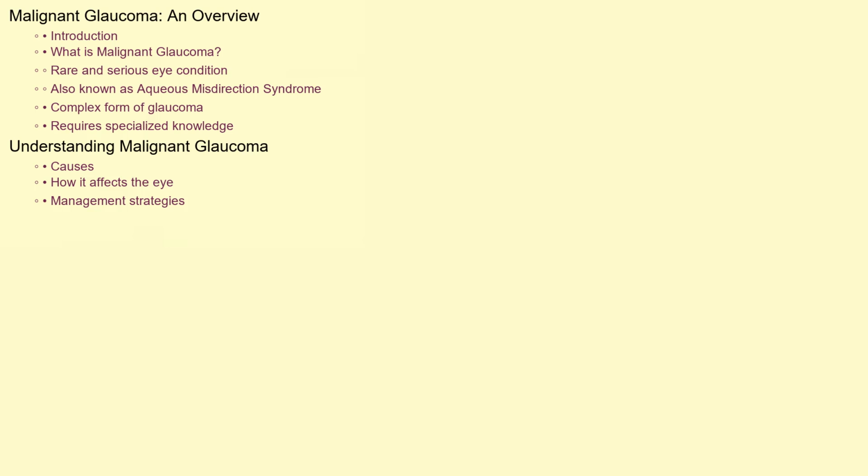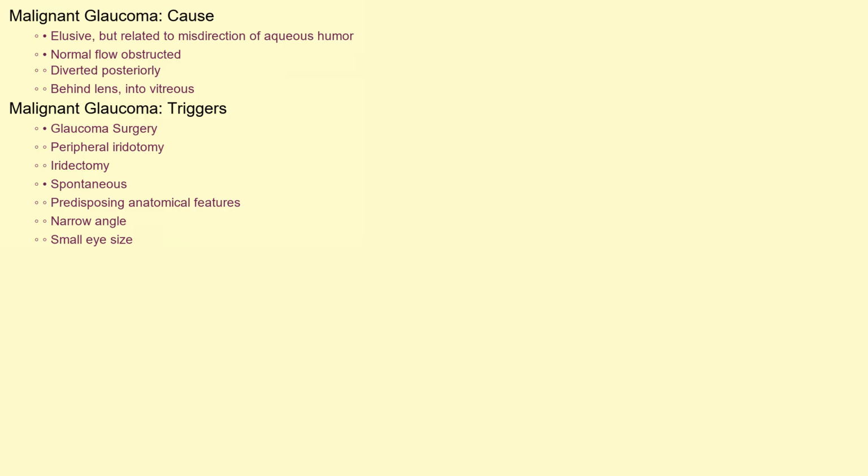Welcome. Today, we're diving into a rare and serious eye condition called malignant glaucoma, also known as aqueous misdirection syndrome. This is a complex type of glaucoma, distinct from the more common forms, and it requires specialized understanding and treatment. We will explore what causes it, how it affects the eye, and what can be done to manage it.